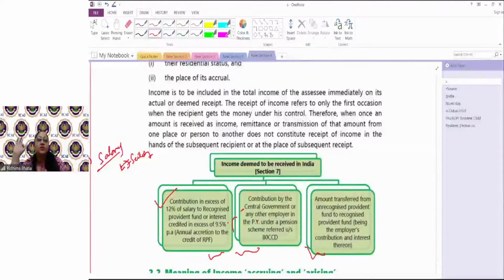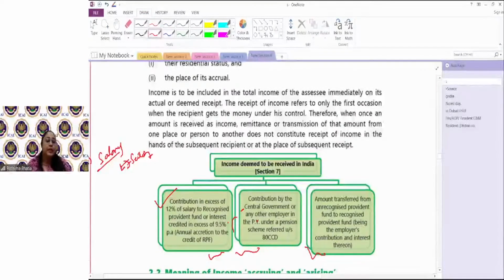What is a provident fund account? It's a retirement saving fund जहाँ पे employer and employee make a contribution. So if an employer is making a contribution above a certain limit, 12% से ज्यादा अगर वो करते हैं, then that extra amount is considered to be taxable in your hand. Why? Because it is deemed to be received. वो contribution कहाँ जा रहा है? Fund में. The contribution is going to the fund. You are not receiving it in your bank account. It is going to the fund, but it would be deemed to be received by you when it is in excess of 12%. मैम अगर 12% तक है तो वो टैक्सेबल नहीं होता. 12% से ज्यादा है तो वो डीम्ड टू बी रिसीव्ड होता है. दैट इज व्हाई इट इज टैक्सेबल.